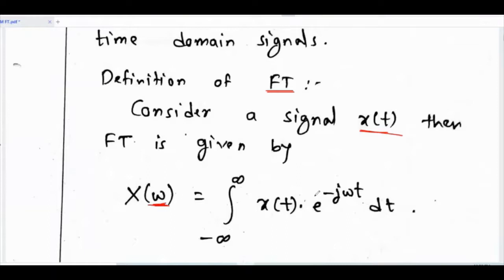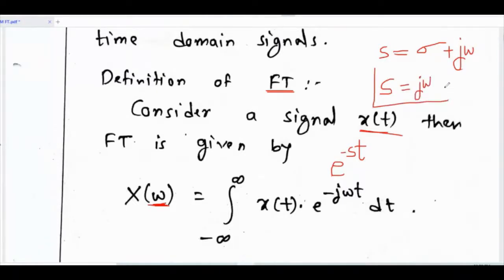In case of Laplace transform, we have e raised to minus st. If we do a comparative study, we know that s is nothing but sigma plus j omega. The Laplace variable s is nothing but sigma plus j omega. So when sigma equals 0, s equals j omega. So when sigma equals 0, Laplace transform becomes Fourier transform.